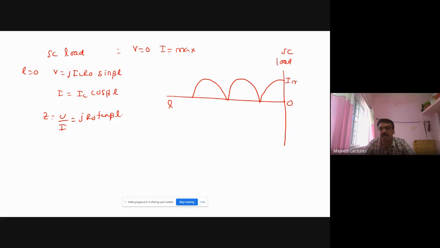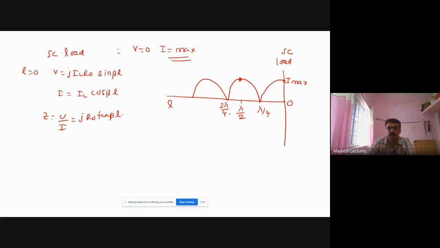So I max. Because at short circuit, current is maximum. The minimum occurs at lambda by 4. Next to maximum, lambda by 2. So the distance between one maximum and another maximum is lambda by 2. This is 3 lambda by 4.